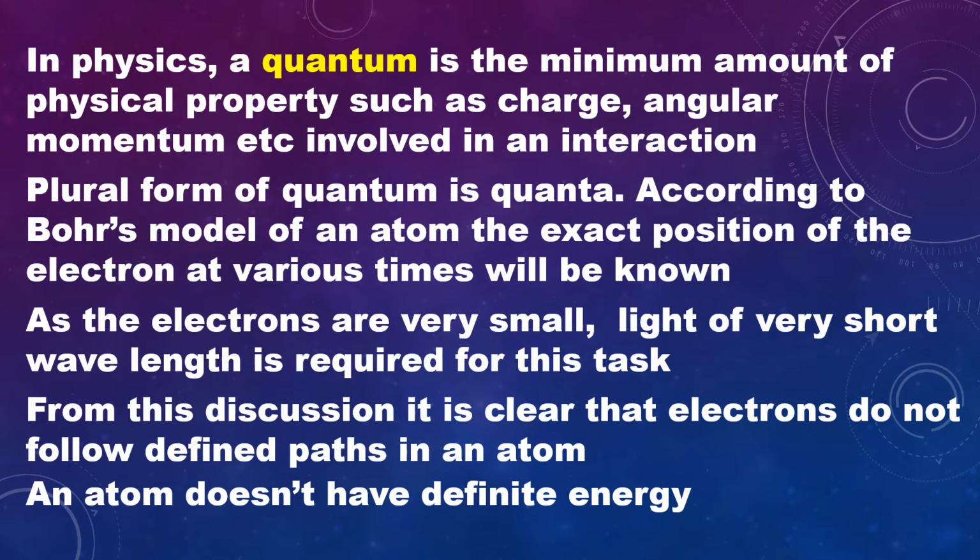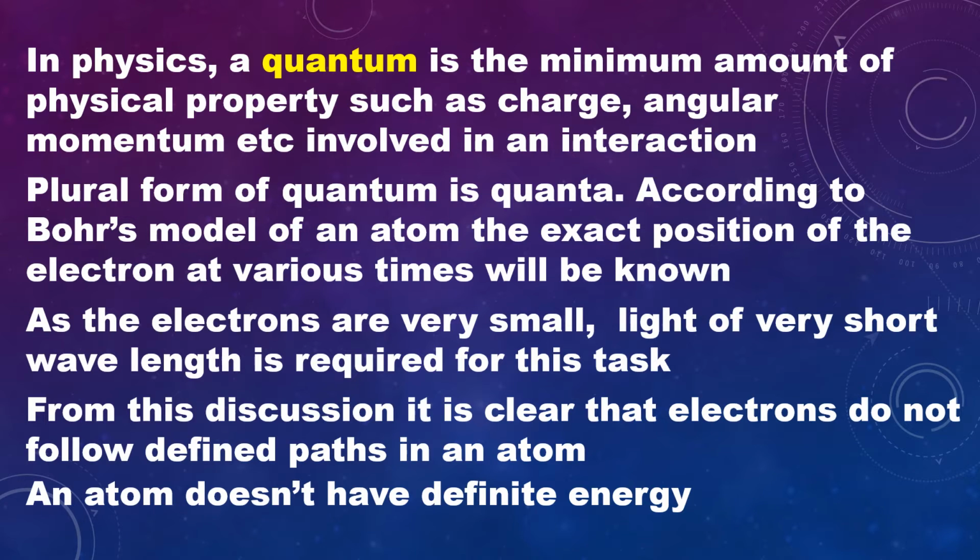What is quantum? In physics, a quantum is the minimum amount of any physical property, such as charge, angular momentum, etc., involved in an interaction. This means that the magnitude of the physical property can take only discrete values consisting of integer multiples of one quantum. Do you know the difference between quantum and quanta? Singular form is quantum. Plural form is quanta.